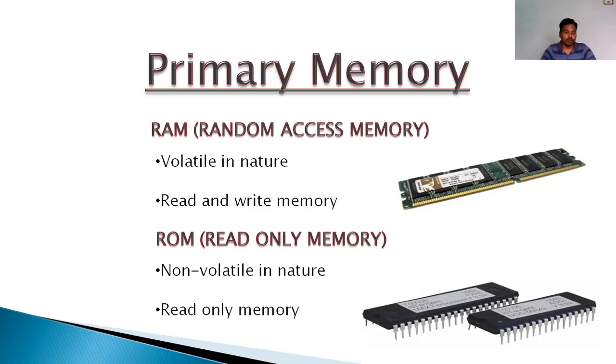Now next is ROM, read-only memory, non-volatile in nature. Non-volatile means permanent, and in case of RAM, volatile means temporary. RAM stores data temporarily, because if the light goes, your data will be lost. In case of ROM, read-only memory, non-volatile in nature means it is a permanent memory, and it is read-only memory. So what is the use of ROM?